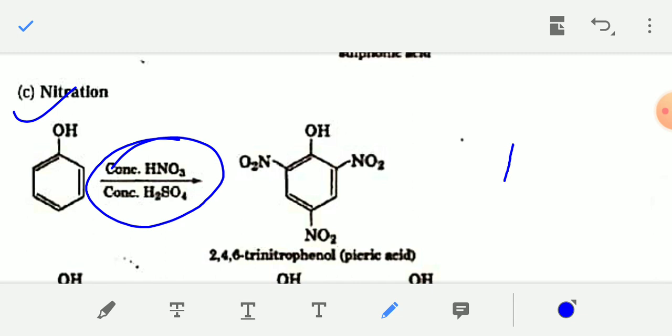On nitration of phenol, you will get 2,4,6 trinitrophenol, which is known as picric acid. On nitration of phenol by concentrated nitric acid and concentrated sulfuric acid, the product formed is 2,4,6 trinitrophenol, which is also known as picric acid.